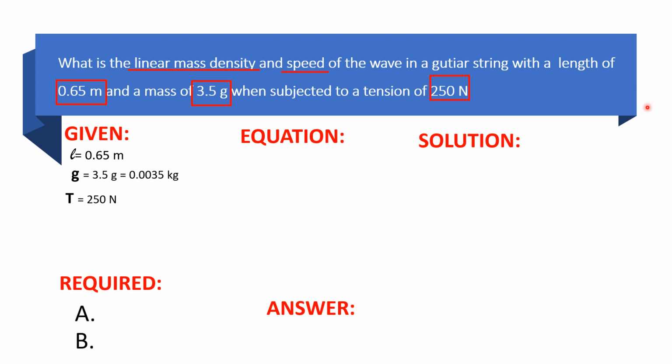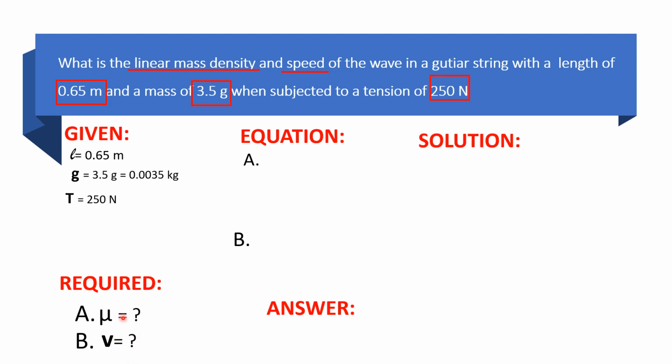So the problem wants us to calculate the linear mass density and the speed. Again, we have two missing quantities. So we have A and B for required. So for A, we have the value of the linear mass density. And for B, we have the value of the speed.